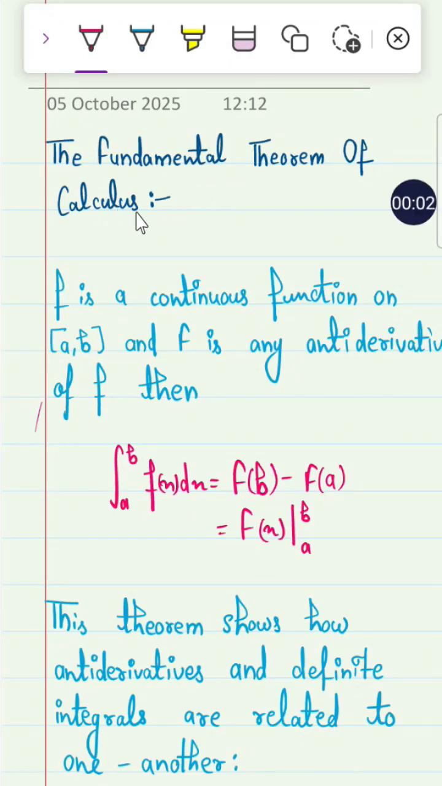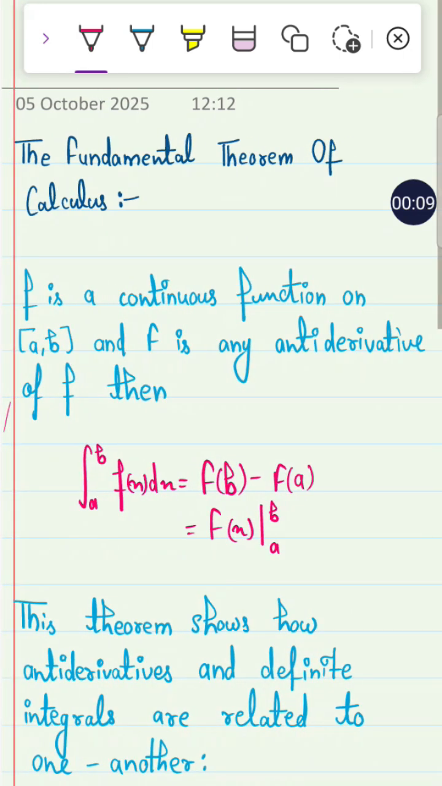The fundamental theorem of calculus. When f is a continuous function on the closed interval [a, b] and capital F is any antiderivative of small f. What is the meaning of antiderivative? An antiderivative is the function whose derivative is f: if F' equals f, then F is called an antiderivative of small f.